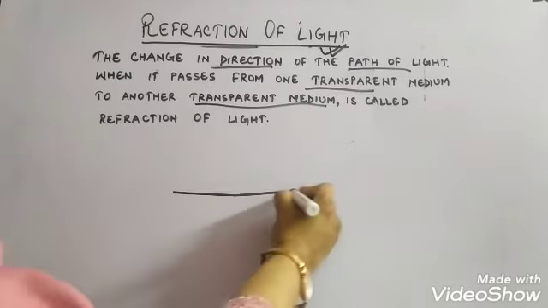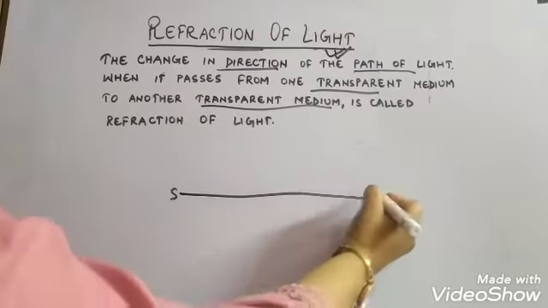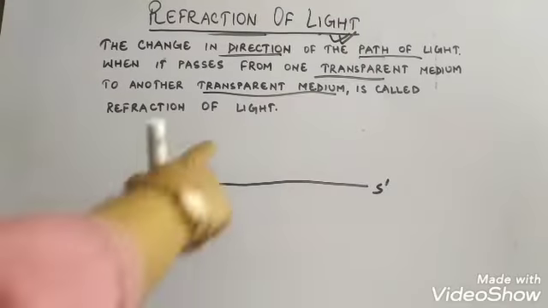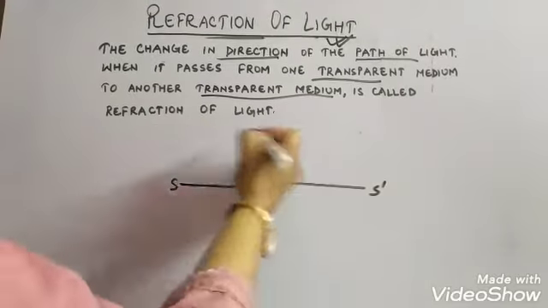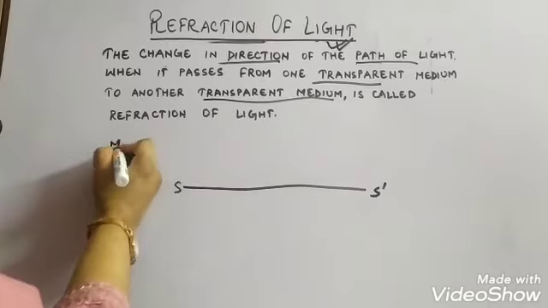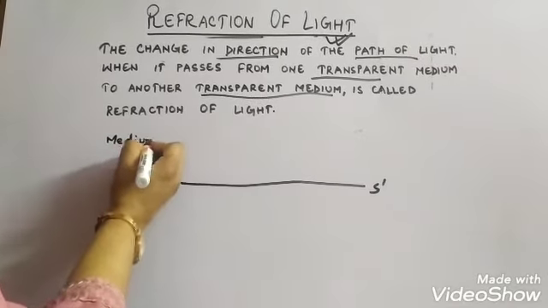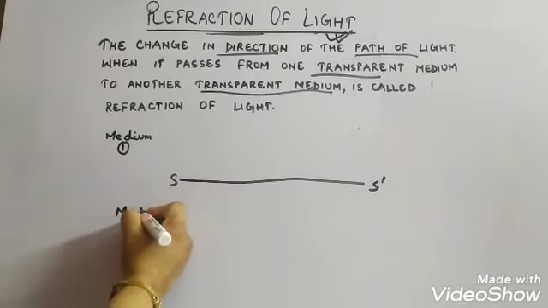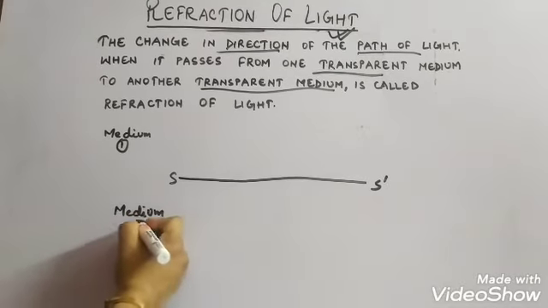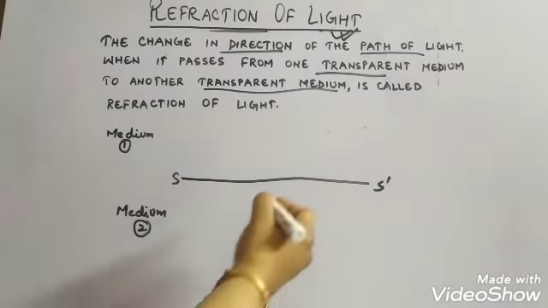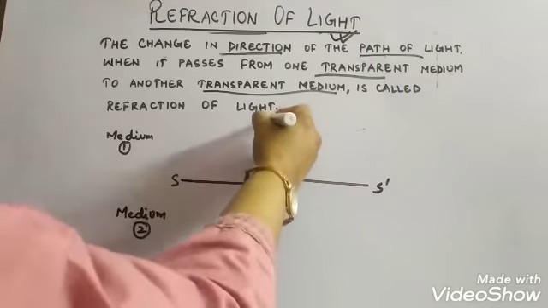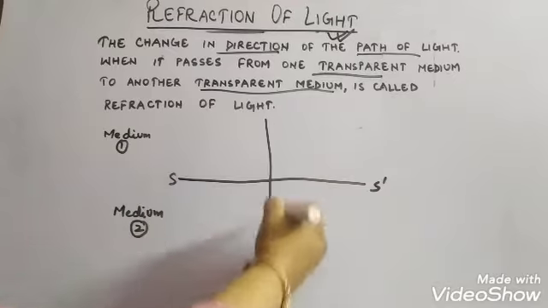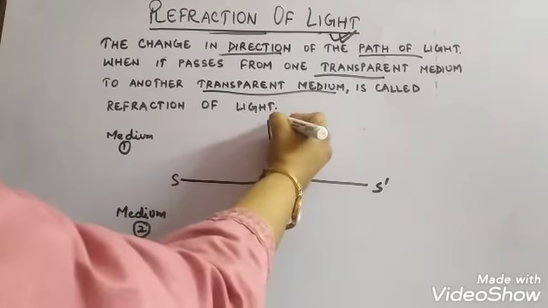Suppose this is a surface, suppose S dash is a surface separating two mediums. Suppose this is medium 1 and this is medium 2. This is a normal line perpendicular to this surface.